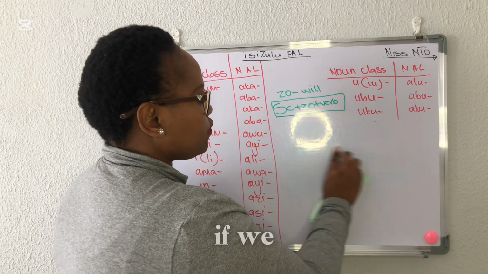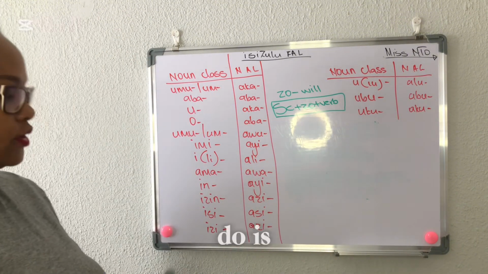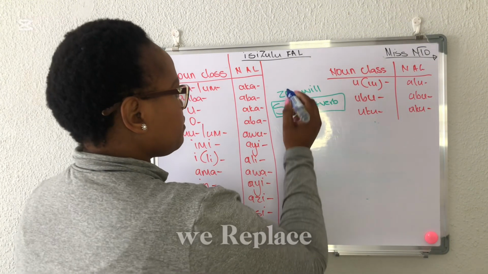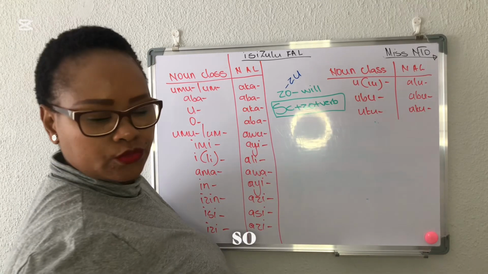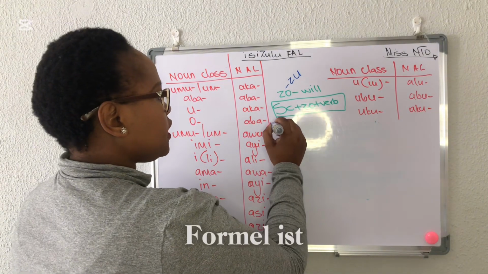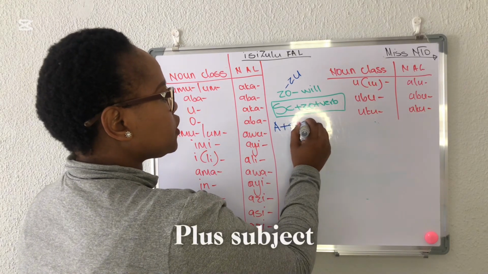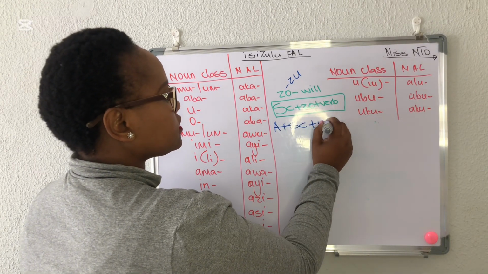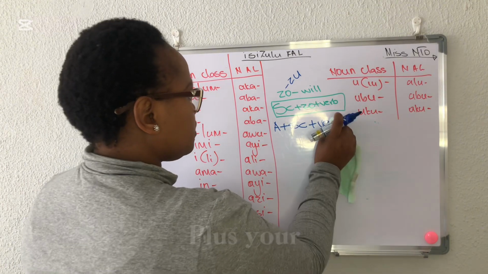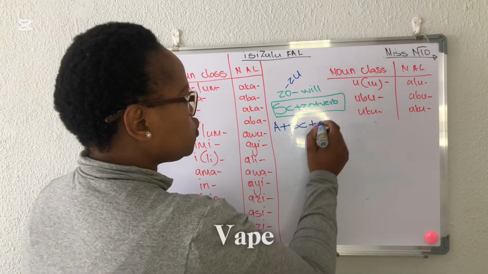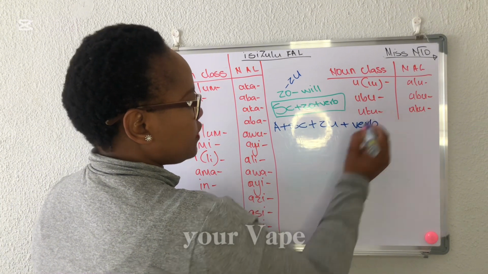So now if we are doing a negative agreement link, what we do is the formula, we replace uzo with zo, and the formula is now a plus subject concord plus not plus verb, plus uzu plus your verb.